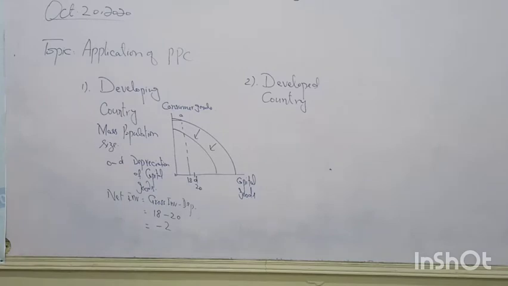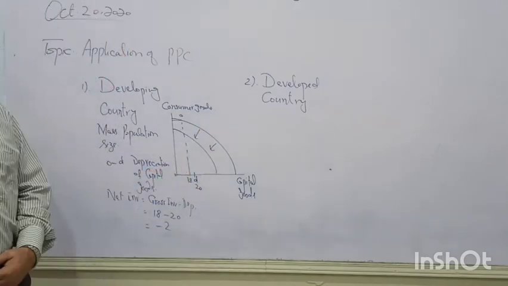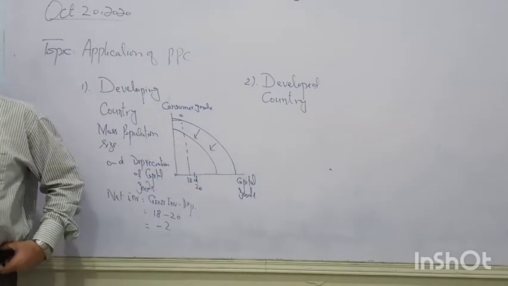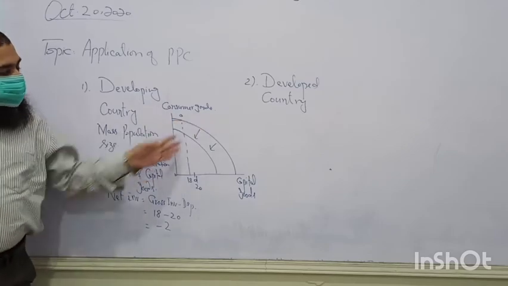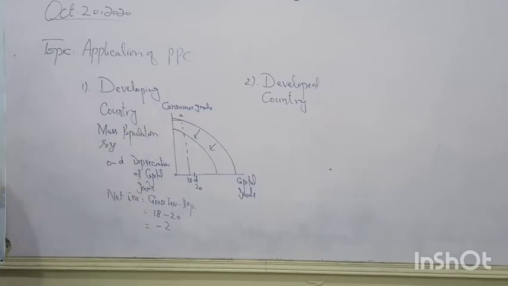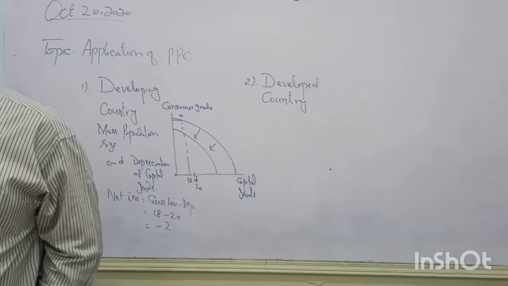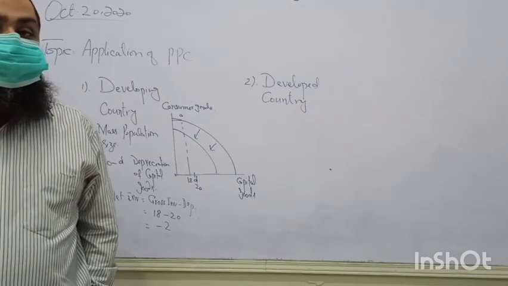Resources will be running out, and they will not be able to have more economic growth. Rather, their PPC will shift inward. You can find many developing countries where, instead of their PPC going outward, they may have a decline in their productive potential because they are not producing the capital goods required to produce more consumer goods in future. Alright?